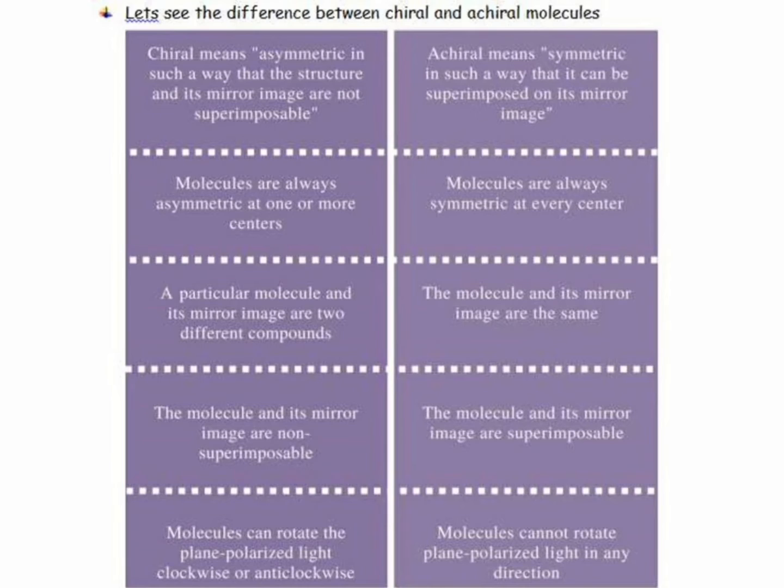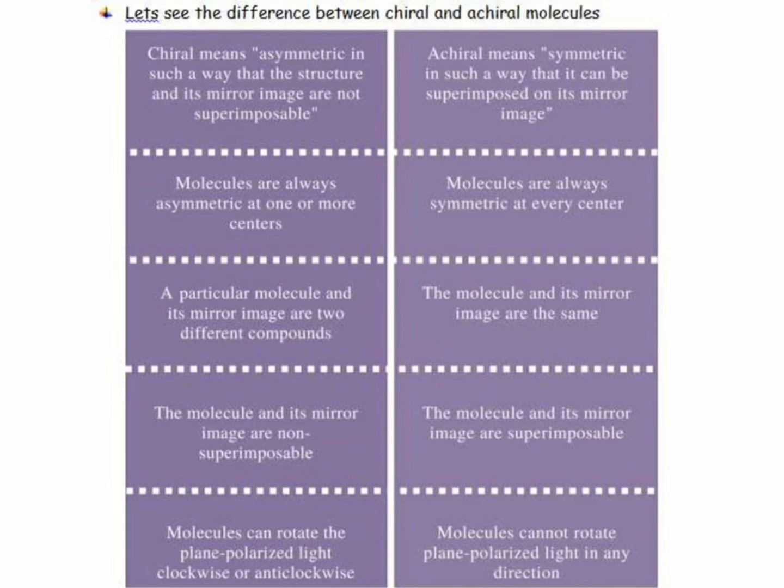A particular molecule and its mirror image are two different compounds in the case of chiral molecules, whereas in the case of achiral molecules, the molecule and its mirror image are the same. In the case of chiral molecules, the molecule and its mirror image are non-superimposable, whereas in the case of achiral molecules, they are superimposable.